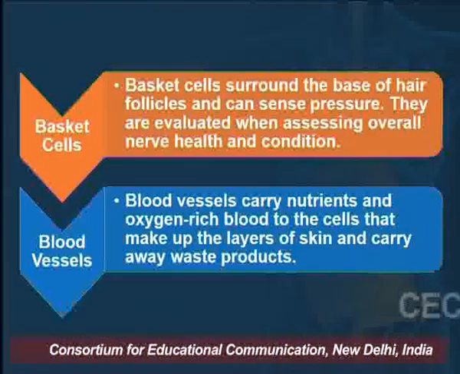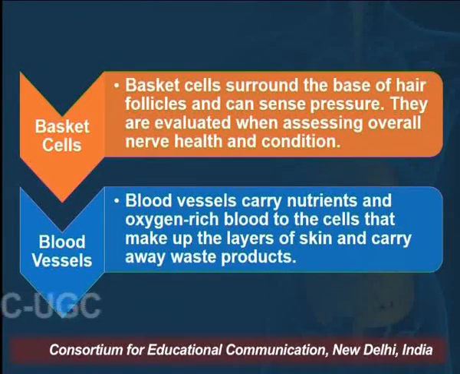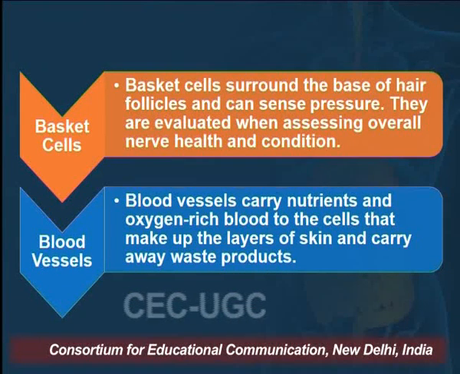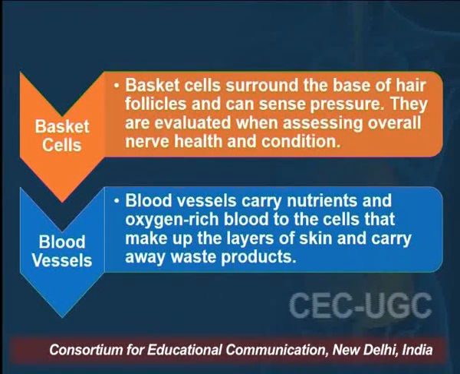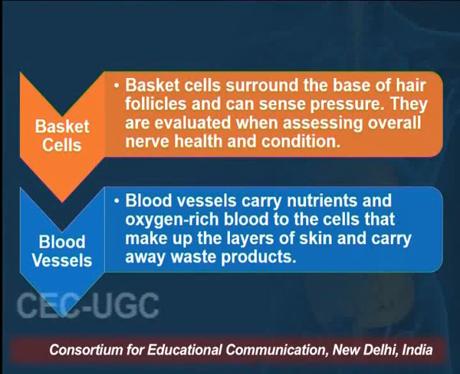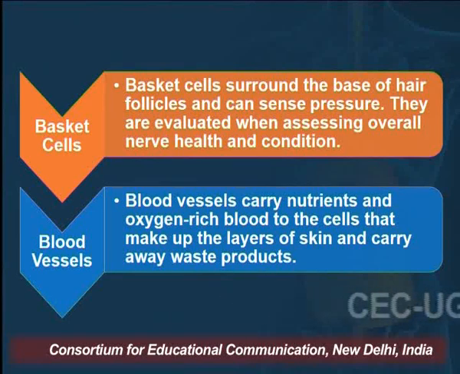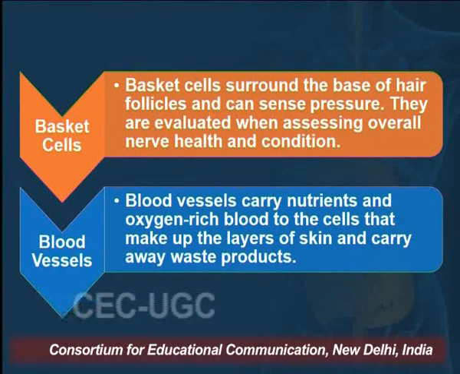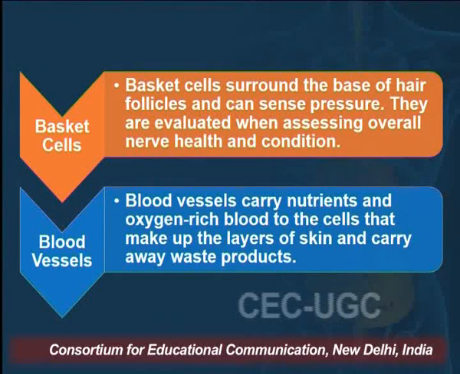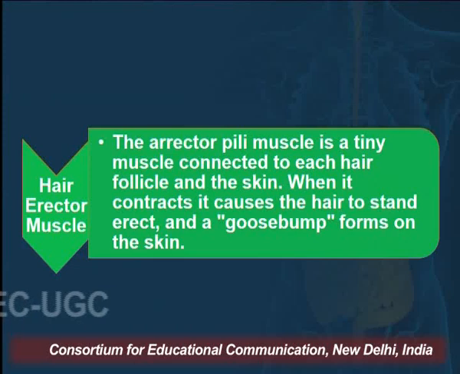The skin contains many specialized cells and structures. So let's look at some cells and structures of skin, starting with the basket cell. Basket cells surround the base of the hair follicle and can sense pressure. They are evaluated when assessing overall nerve health and condition. Then there are blood vessels. Blood vessels carry nutrient and oxygen rich blood to the cells that make up the layers of the skin and carry away waste products.